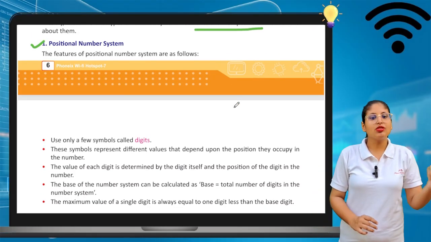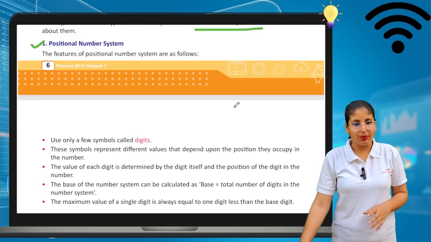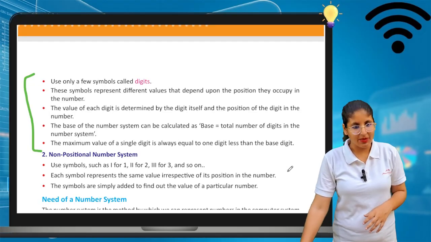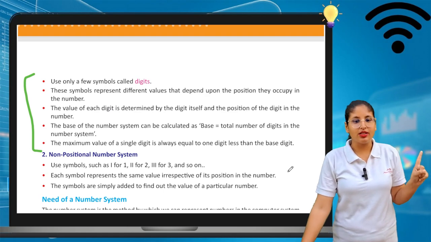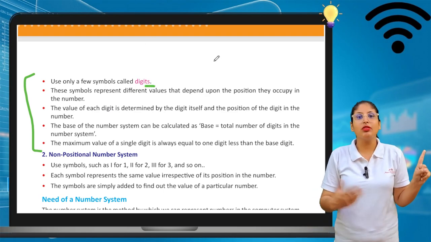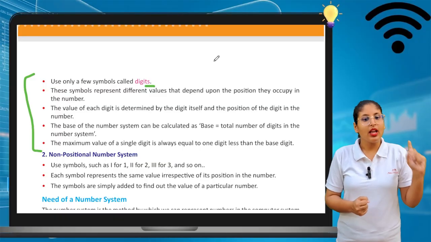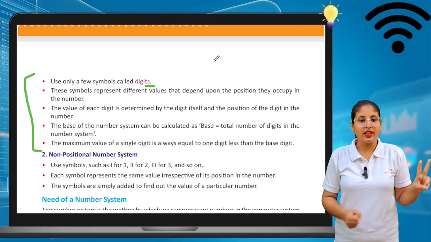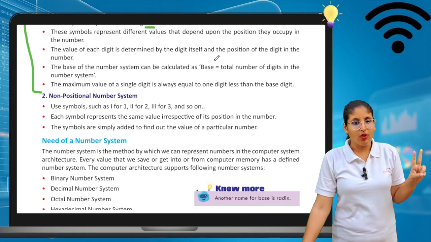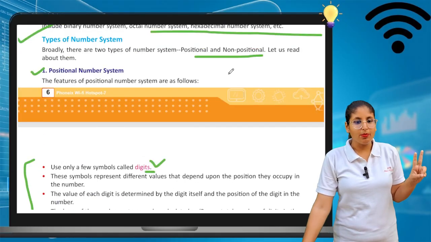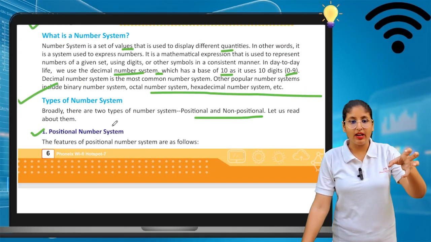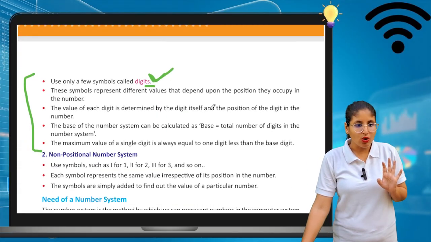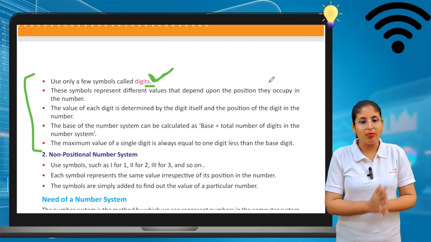The features of positional number systems are as follows. First, use only a few symbols called digits.